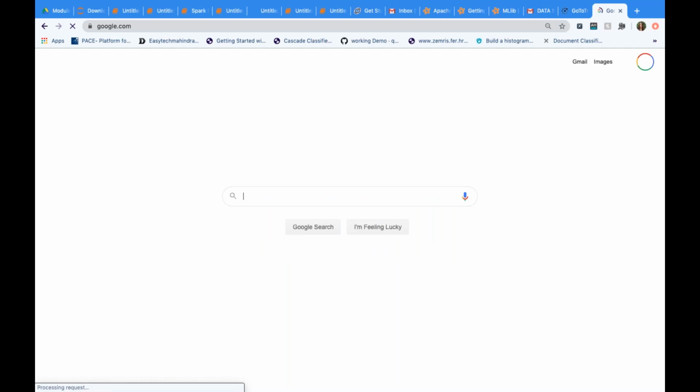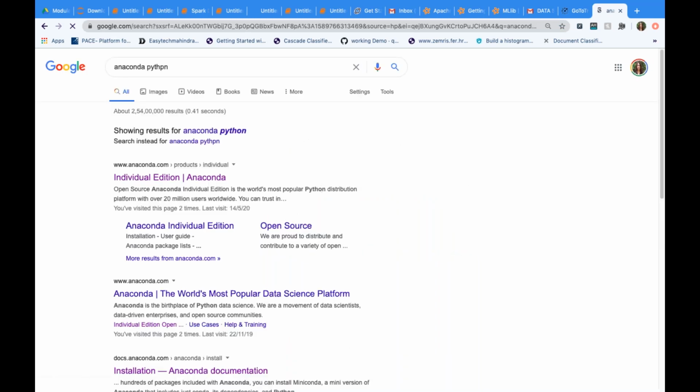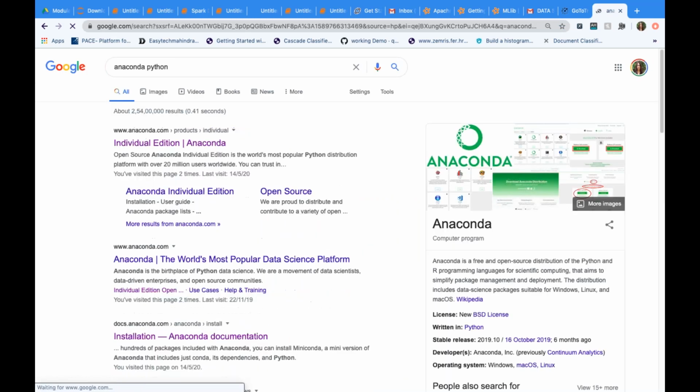So we have installed Python, and how we have installed. There is something called Anaconda. So how to install Python? So this is Anaconda. What is Anaconda? Anaconda is an open source, free distribution of Python. Anaconda is written here. You can see Anaconda is a free and open source distribution of Python, right?